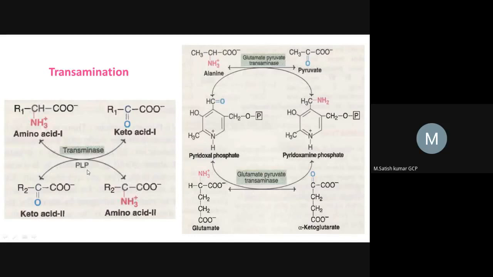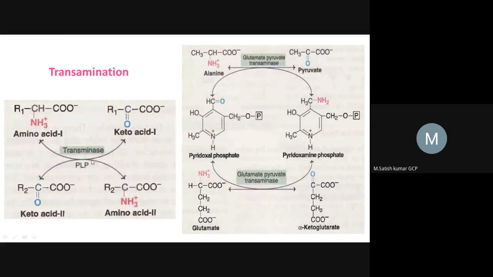That means it is acting like a carrier. Here we can see this carrier, pyridoxal phosphate, PLP, which accepts the amine group from alanine and transfers it to alpha ketoglutarate, and now this alpha ketoglutarate is converted into glutamate.